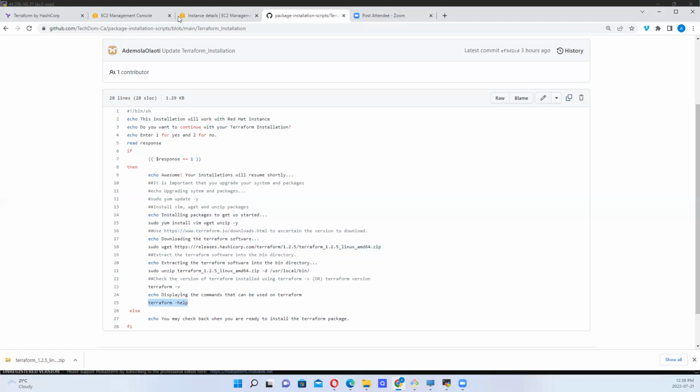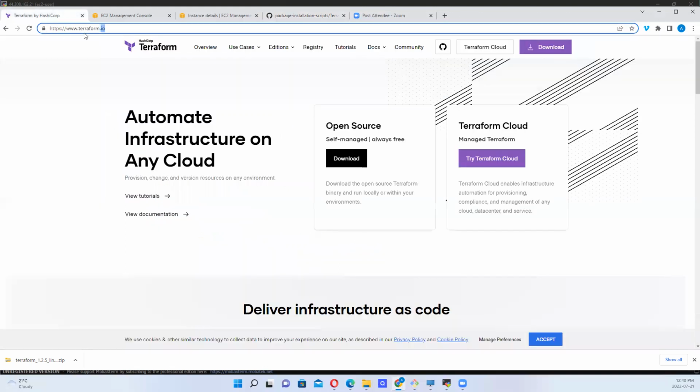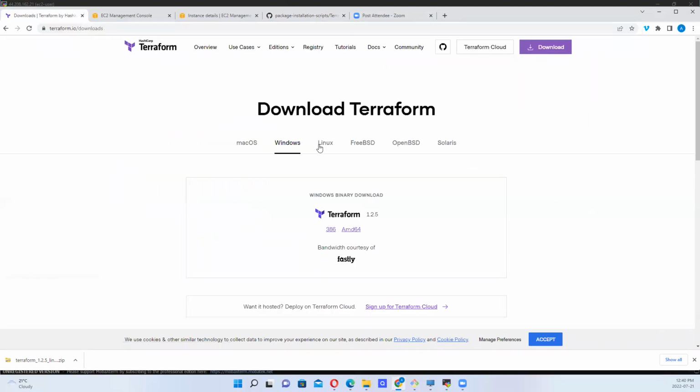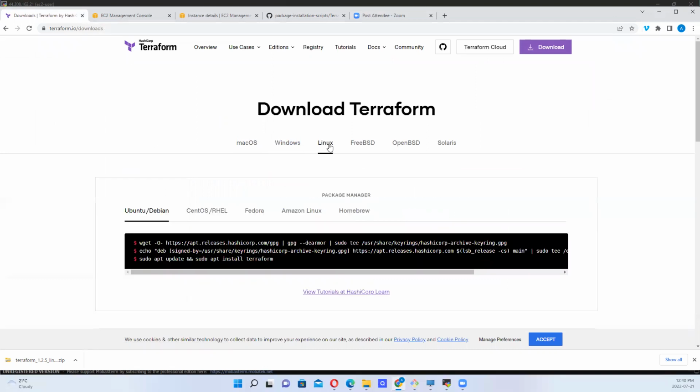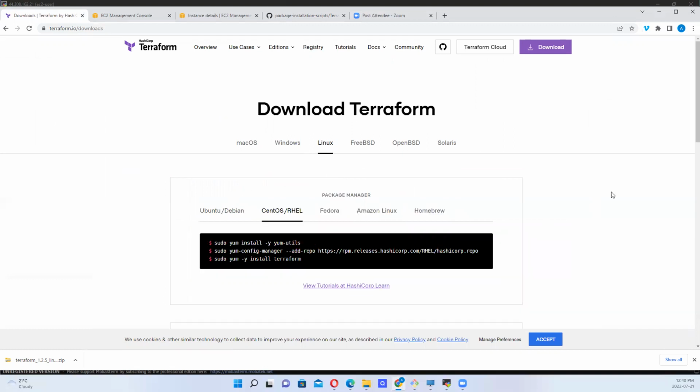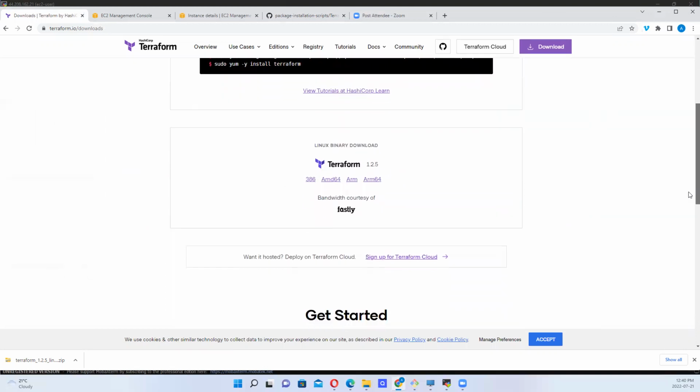So let's copy this. Okay, but before we copy, let's take a look at where you see the different downloads. Okay, so you can see, you can download for macOS, Windows, Linux is where we are downloading, and we are downloading for the Red Hat server. So if you scroll down, you see 1.2.5 is the most recent version. And if you click on this, it downloads on here, but this is not what we want.